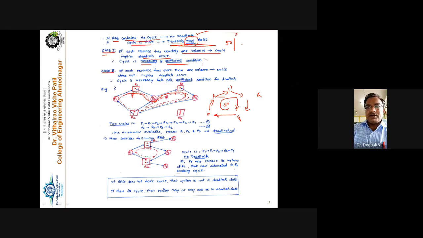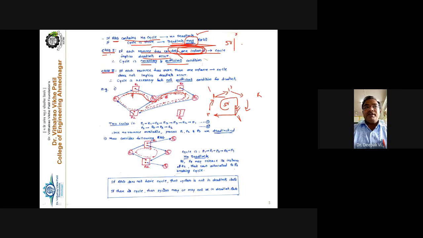So when there is a cycle and all the resources have exactly one instance, then 100% the cycle indicates the system leads toward the deadlock state. Getting this point or not? 100% the cycle indicates that there is deadlock.